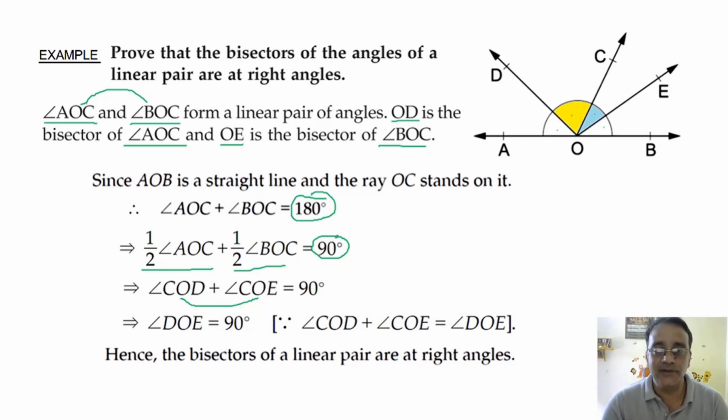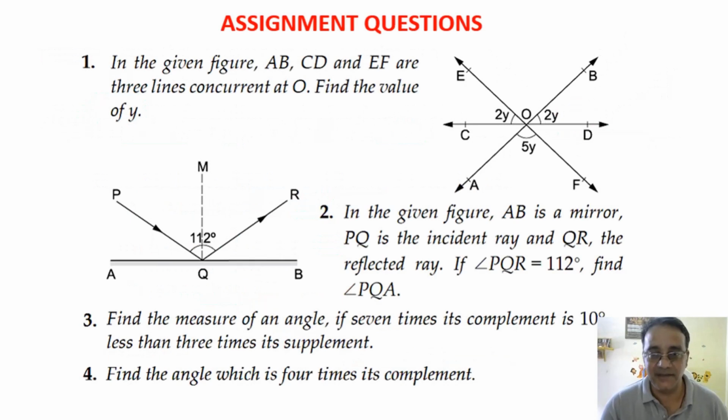So let us move towards another section, assignment. So only 4 questions are there, and these 2 questions are based on finding the angles based on some condition, the third question is based on supplementary angles, and the fourth question is based on complementary angles. Okay, so you have to complete this and submit it through Google Classroom.